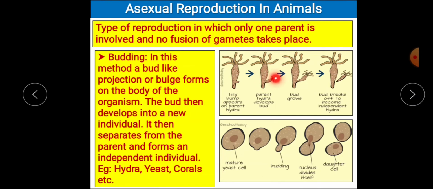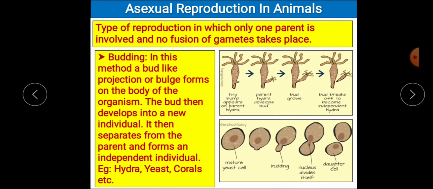This bud will start developing a mouth, and slowly tentacles will also be developed around the mouth, but it is still attached to the mother's body. Slowly the bud grows in size, and when it is capable of surviving on its own, the bud will get separated from the parent's body and start living on its own.